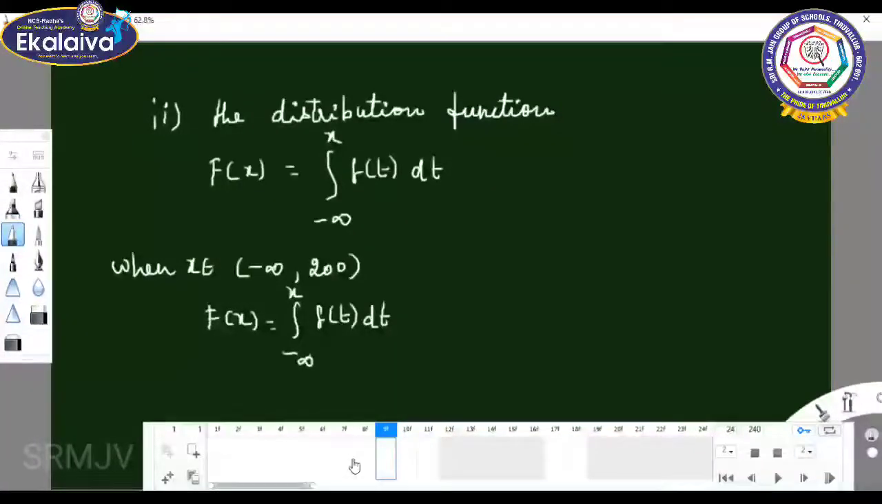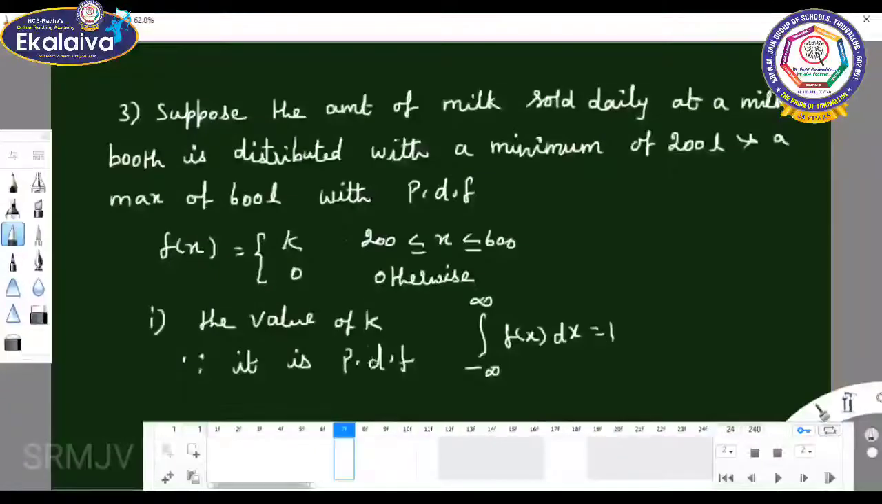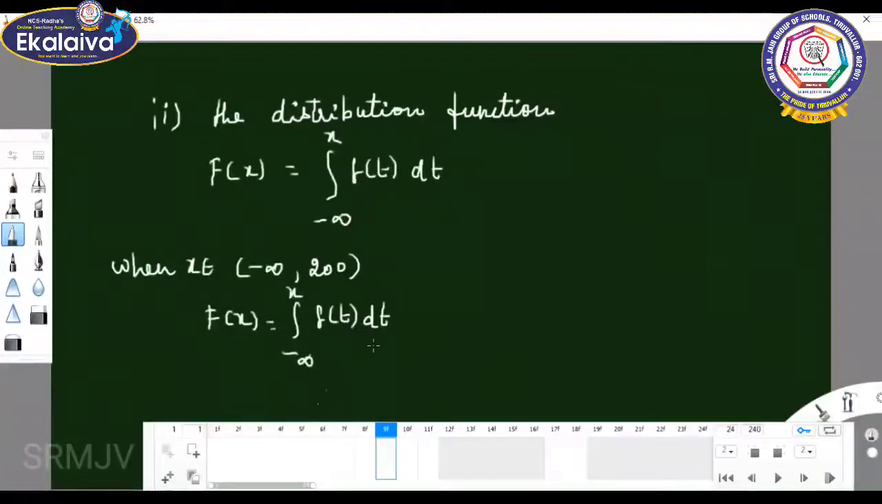But there are no values in this interval. K lies in the interval 200 to 600 only. So it gives the integral minus infinity to x, where f of t is nothing but 0 into dx. So the answer is 0.